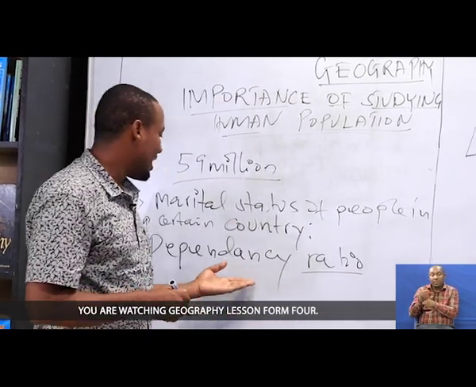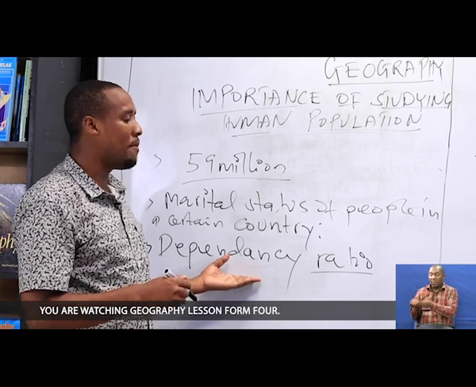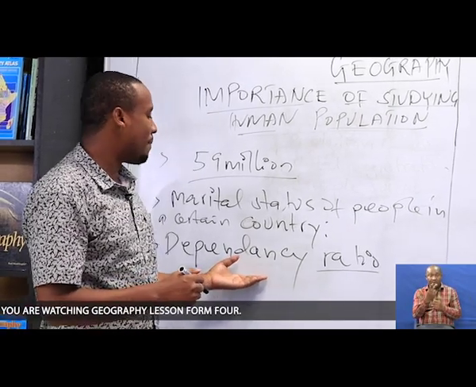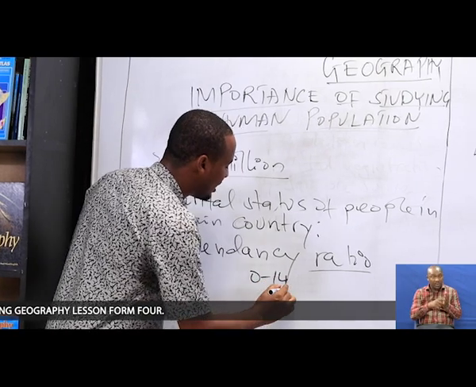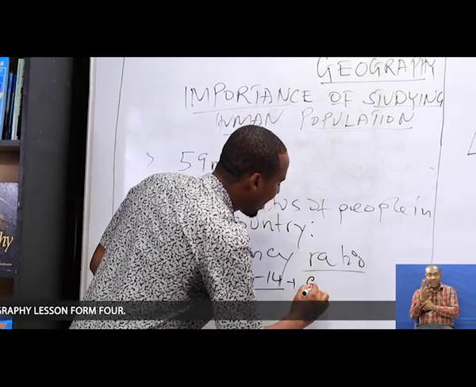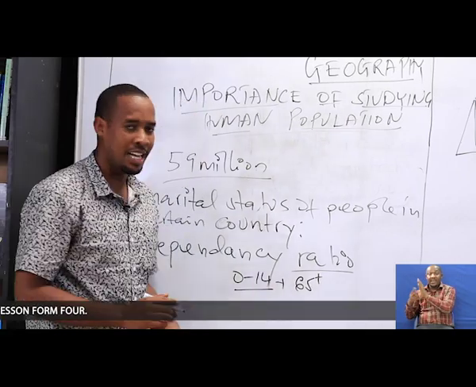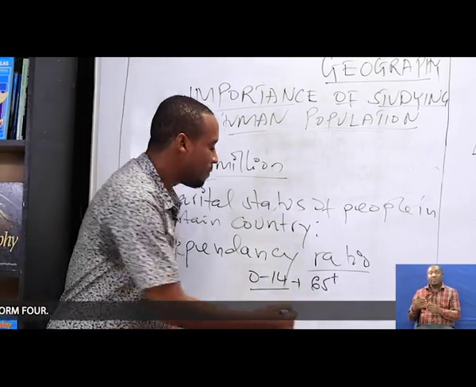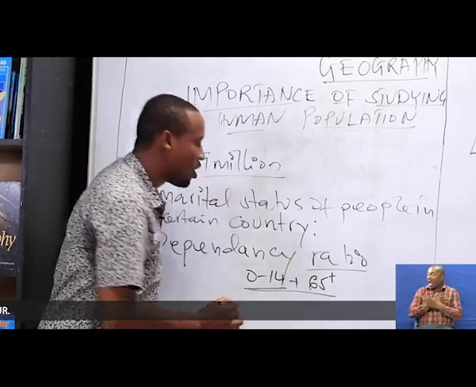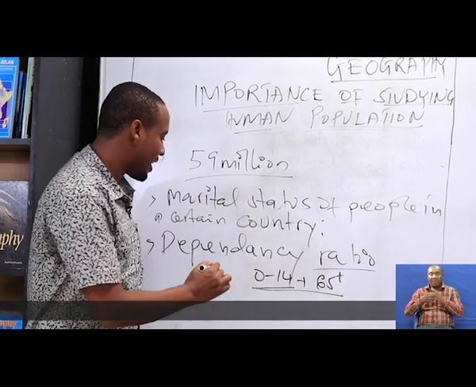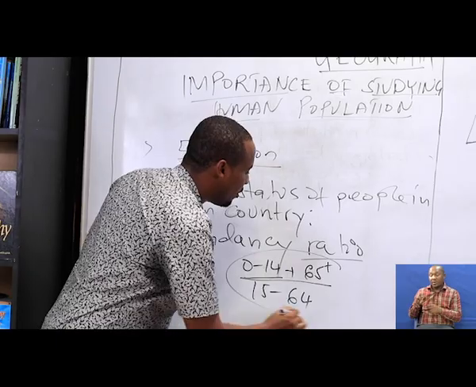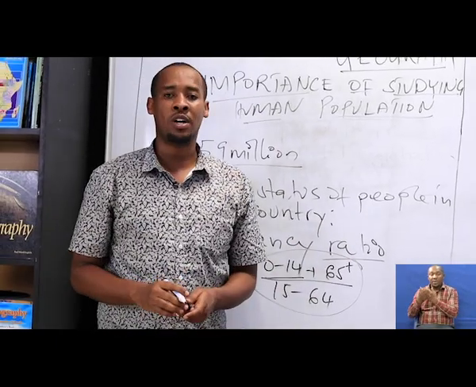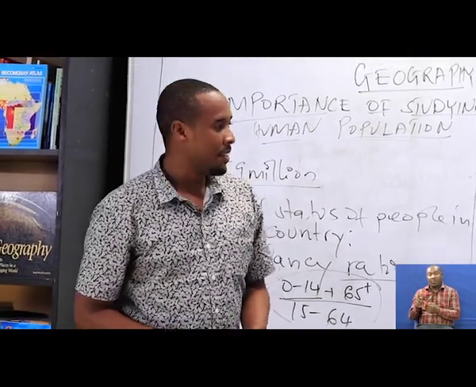And we said the dependency ratio is determined by observing the number of people who are not involved in production, for example, age 0 to 14, plus the aged population, age 65 and above, over the total population who are involved in production activities, age 15 to 64. This can help nations to know the dependency ratio.